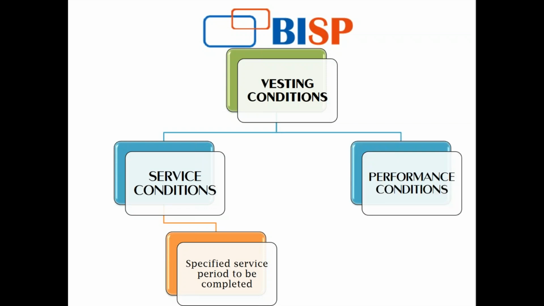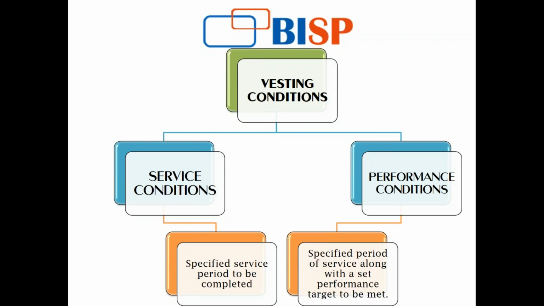Then the second is the performance condition. A performance condition requires the counterparty to complete a specified period of service, and along with that it involves a specified performance target. This is a condition where the employer sets that you shall be in the organization for the next 2 years, and you shall also provide us with a profit amounting to 10% or 20%, or something like that.